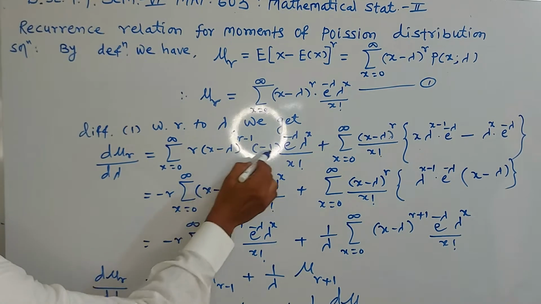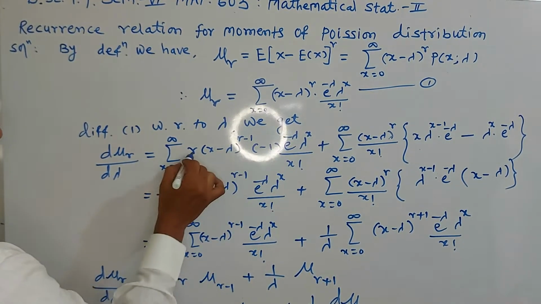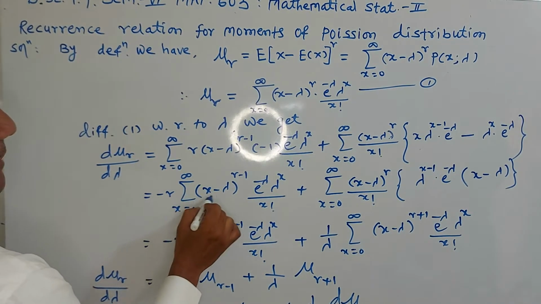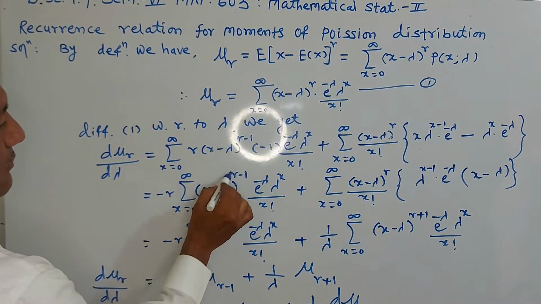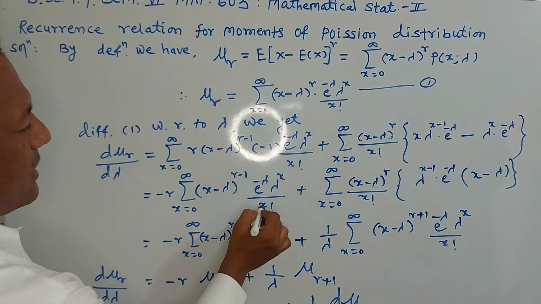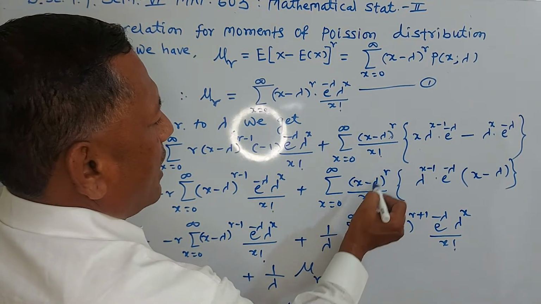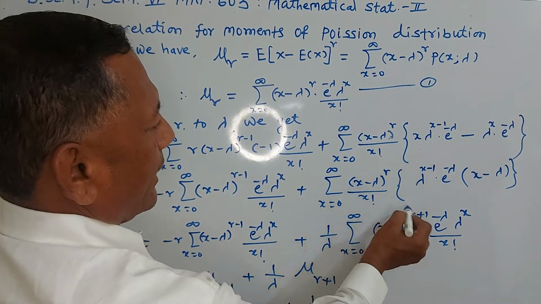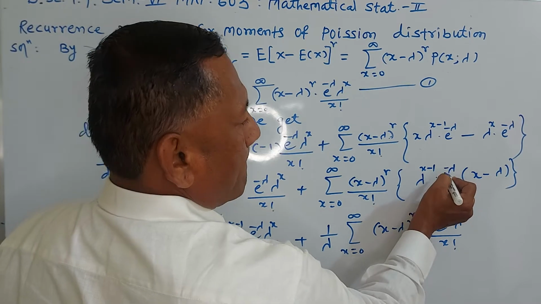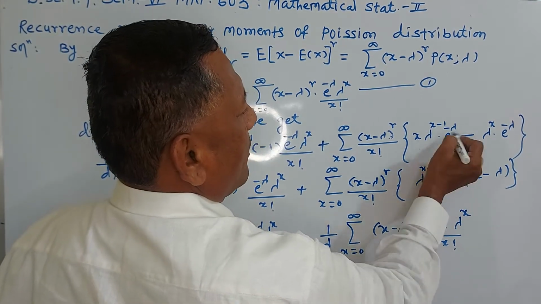Then in this step you take minus 1 and r outside the summation: minus r into summation of (x minus lambda) raised to r minus 1 into e raised to minus lambda, lambda raised to x upon factorial x as it is, then plus (x minus lambda) raised to r upon factorial x into, here you take lambda raised to x minus 1 and e raised to minus lambda common.